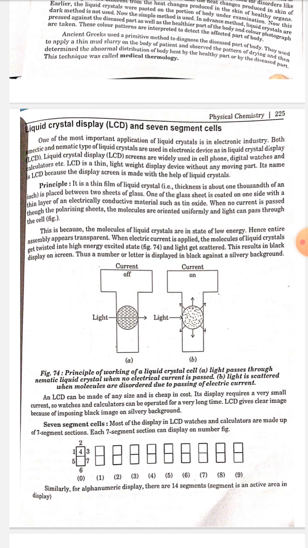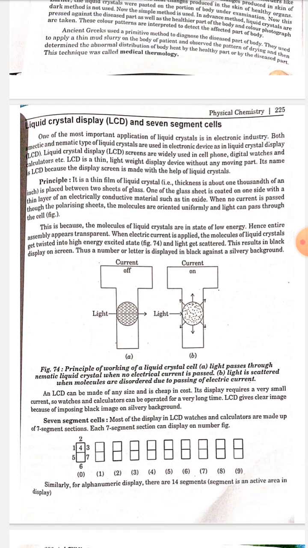An LCD can be made of any size and is cheap in cost. Its display requires a very small current, so watches and calculators can be operated for a very long time. LCD gives a clear image because of the black image on a silvery background. 7-segment cell: most of the displays in LCD watches and calculators are made up of 7-segment sections. Each 7-segment section can display one number figure. Similarly, for alphanumeric display, there are 14 segments. A segment is an active area in the display.